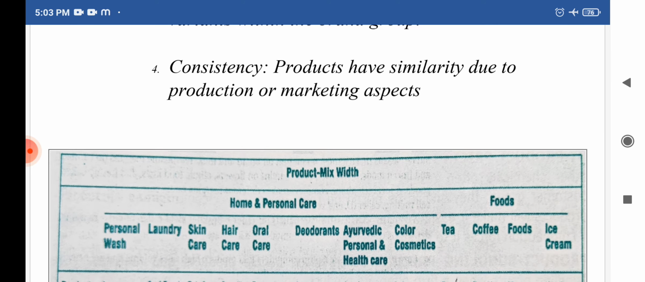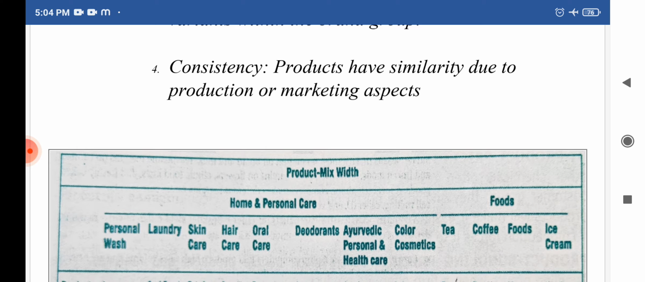The consistency of the product mix refers to how closely related the various product lines are in terms of end use, production requirements, distribution channels, or some other way, which means how closely these products are related to each other. It may be in the form of end use of the product, the production requirements, or the distribution channels for all the products may be the same, or some other factors which apply in a similar form for all the products.